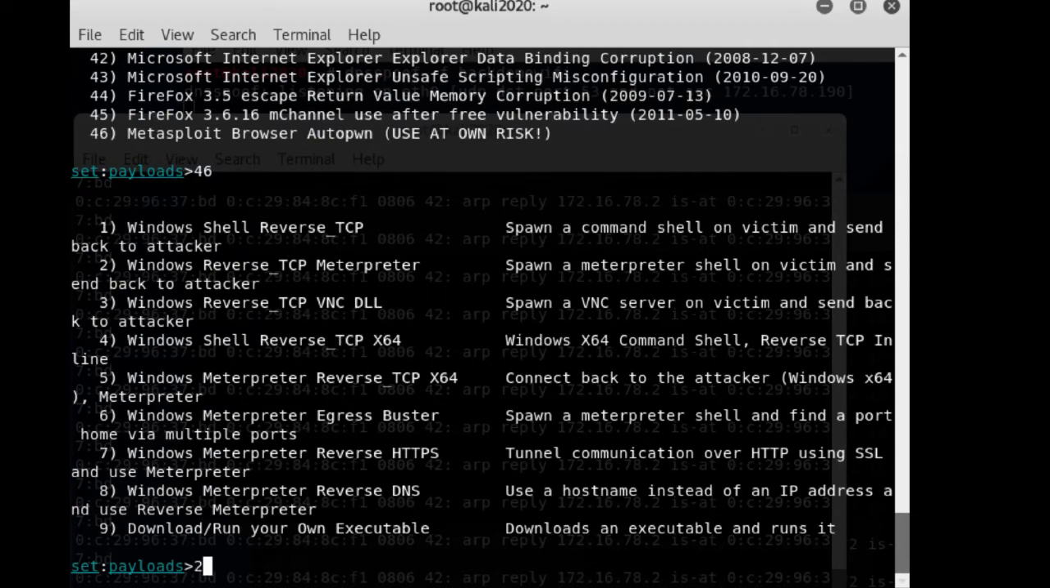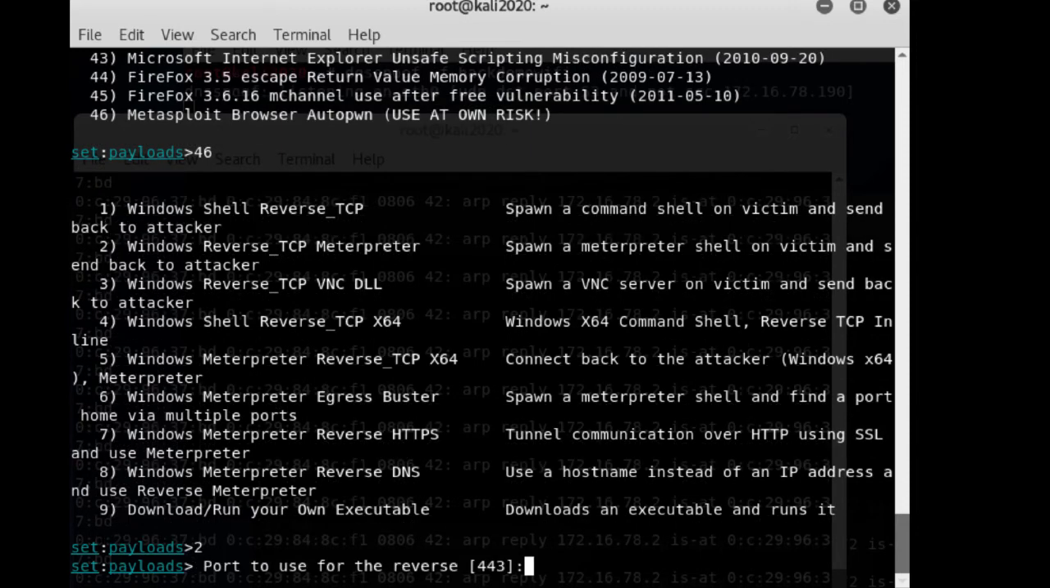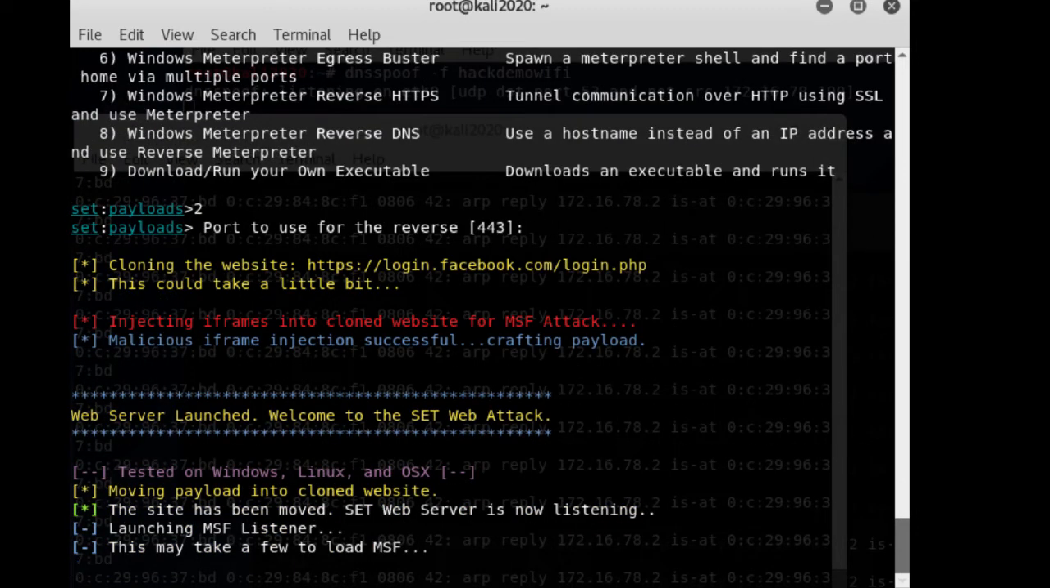This is going to be Meterpreter that we're going to use, and then 443 is the port. So now it goes out, clones Facebook. It's going to put all the malicious stuff in here.